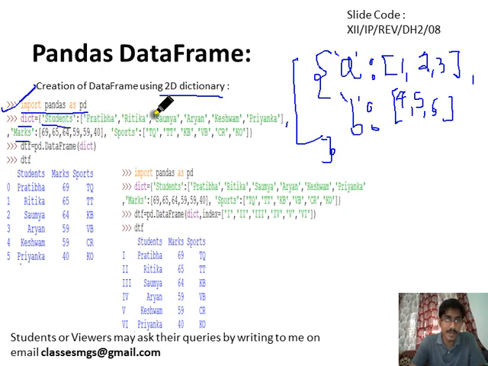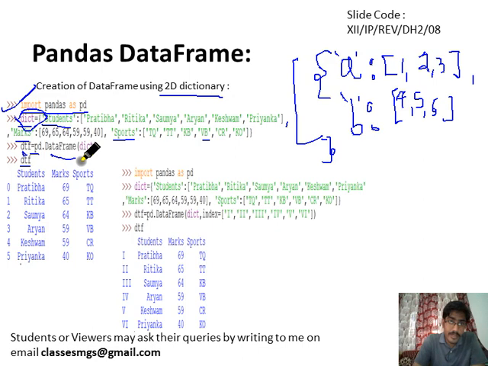Pratibha got 69 marks, Ritika got 65 marks, Soumya got 64 marks, and so on. Similarly, we have the sports played by these students: Pratibha plays TQ, Ritika plays table tennis, Soumya plays KB, Aryan plays VB, and so on. After creating the dictionary, we write pd dot DataFrame, pass the dictionary, and then print this data frame.